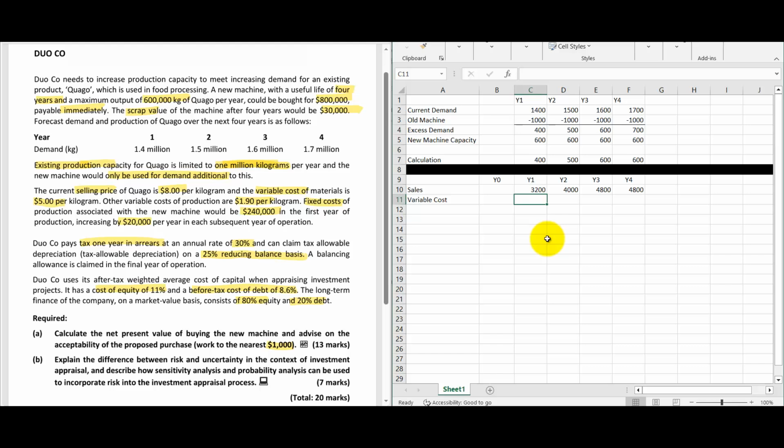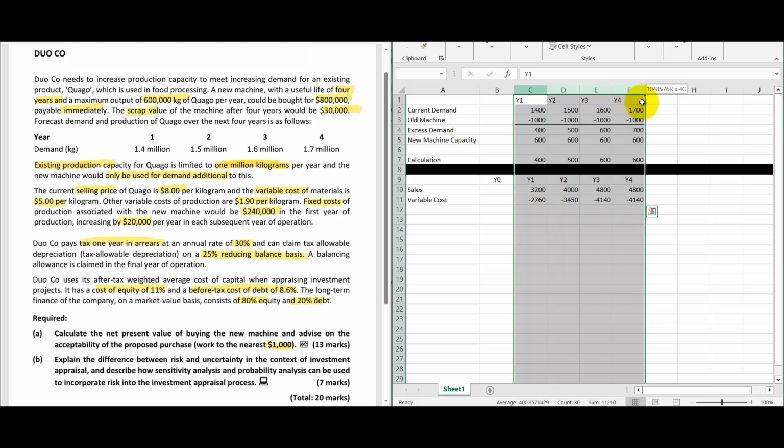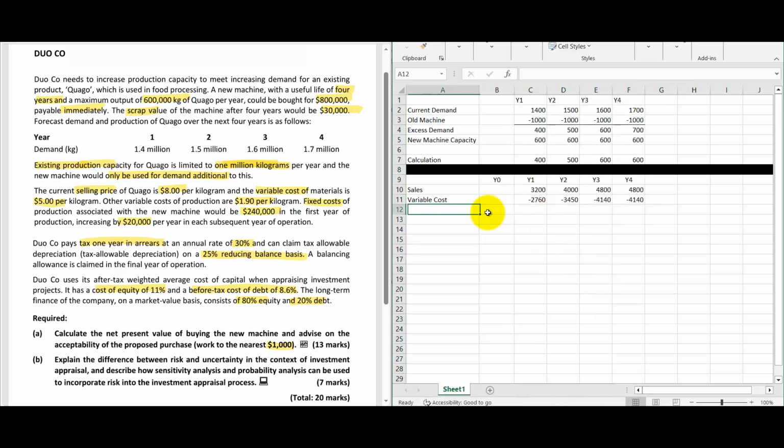So equals this amount into 6.9. Let me close the brackets. So let me take the same values for other ones as well. So that is also done.